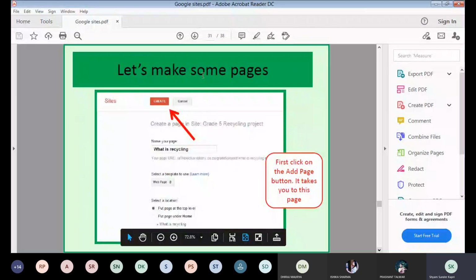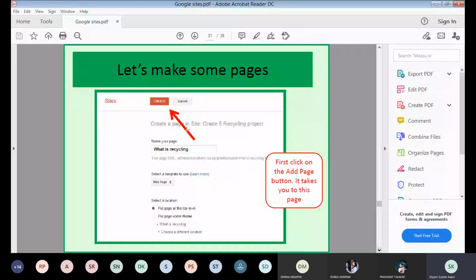First, click on the add page button. It takes you to this page. Add a page to this page, so you can add the pages.